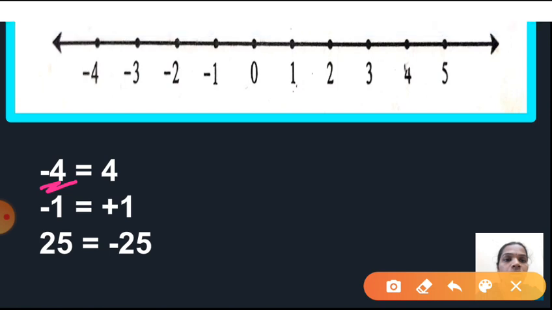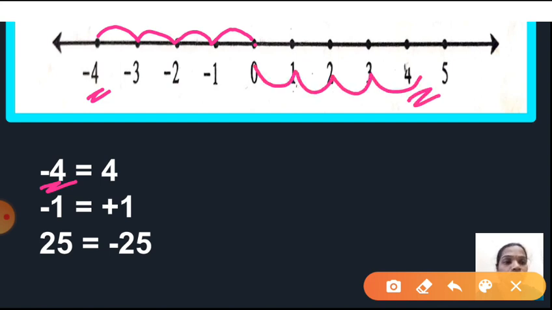You have to take 0, minus 4. Where is it present? 1, 2, 3, 4. Which unit? Yes, here the 4th unit. After the 4th unit, which number is there? Minus 4. So just you have to see here 1, 2, 3, 4. Which number is there? Positive 4. So we can say negative 4 and positive 4, they are the opposite numbers.